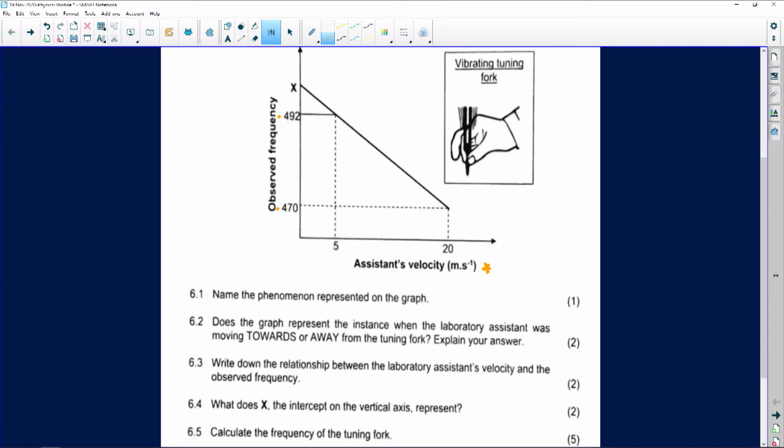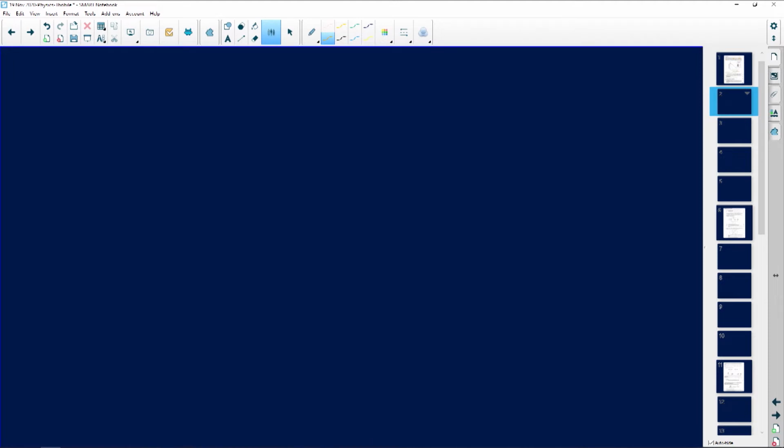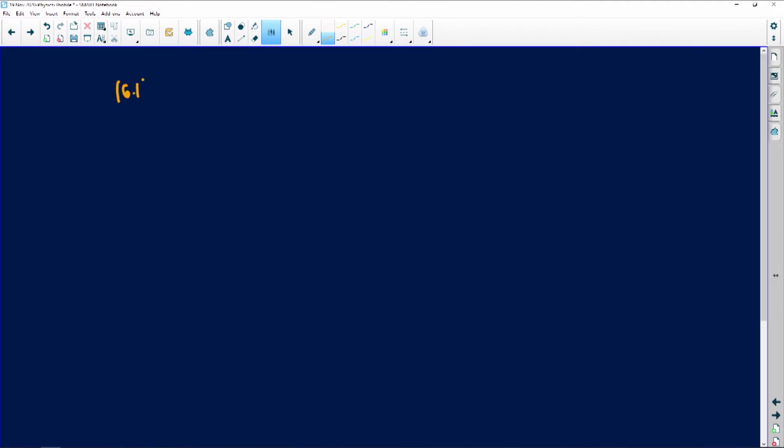Now remember, in physics, when we talk about phenomena and laws and principles, these are things that will never change. So when you talk about the phenomenon of frequency and sound sources moving towards and away, we always talk about the Doppler effect. This is the phenomenon that we're talking about. So 6.1, the phenomenon that we're talking about is the Doppler effect. Make sure you write in capital letters, no slang language, the Doppler effect. That's the first one.